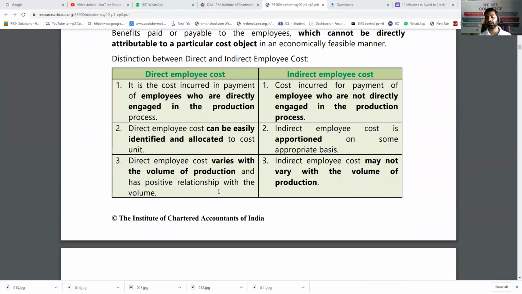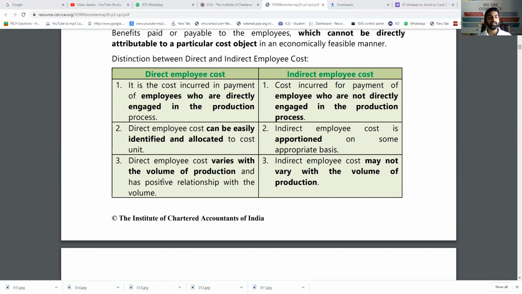Direct employee cost is the amount paid to direct workers, that means those who are actually involved in production, while indirect employee cost is paid to those who are not directly involved in production but supporting, like accountant salary, salesman salary, factory supervisor salary. Direct employee cost can be easily allocated and charged to a particular cost unit. That means if you have employed 3000 hours for a particular job, you can directly charge it to that job. But indirect employee cost like salesman salary, accountant salary cannot be directly identified, so it needs to be apportioned, that is, distributed among all the jobs.